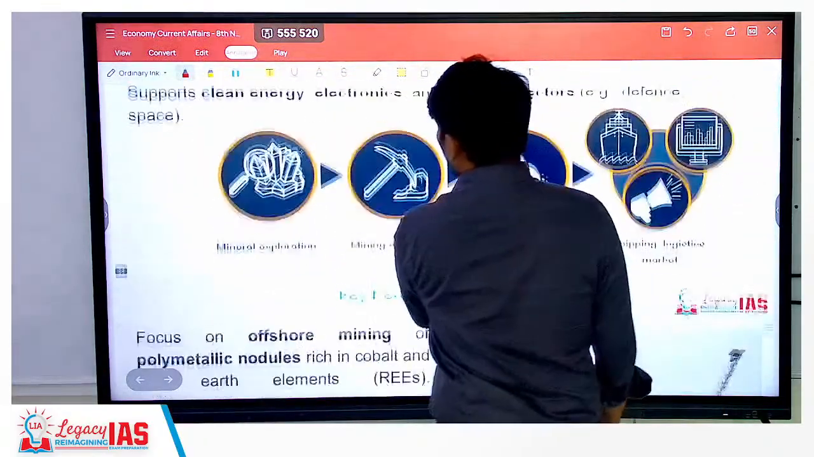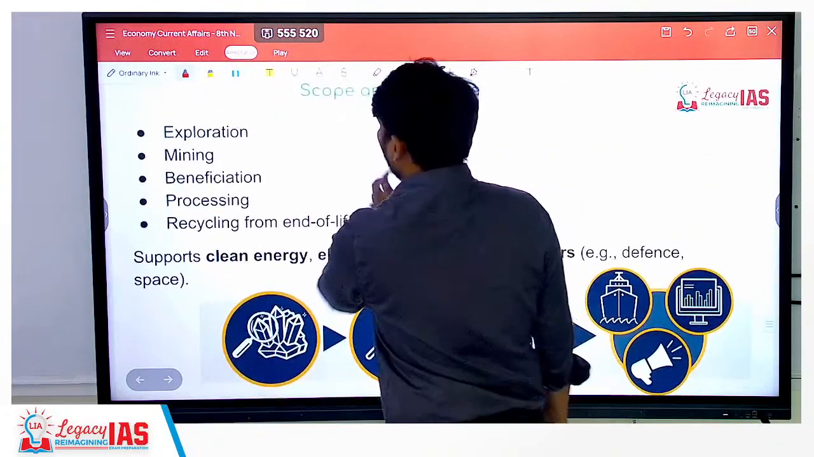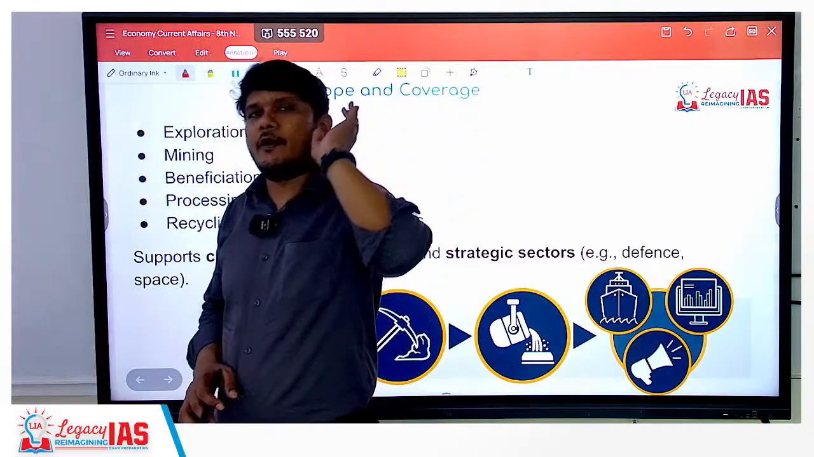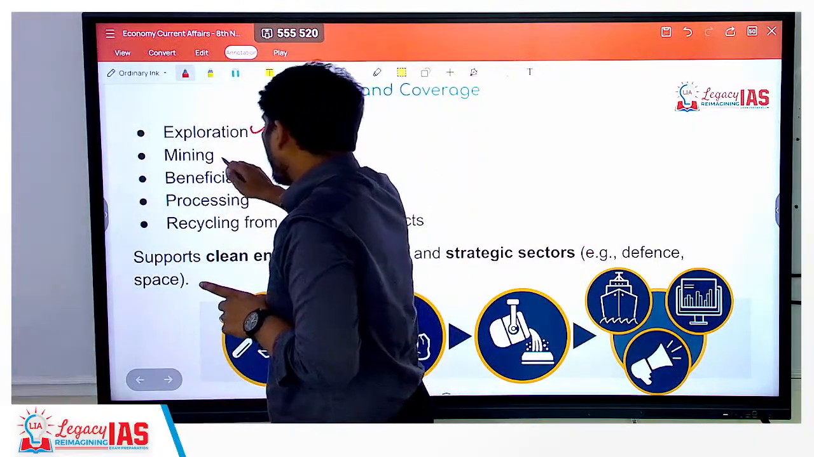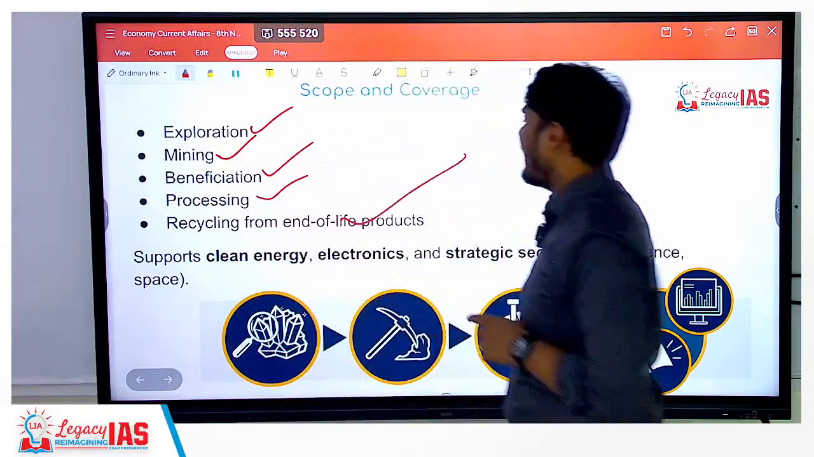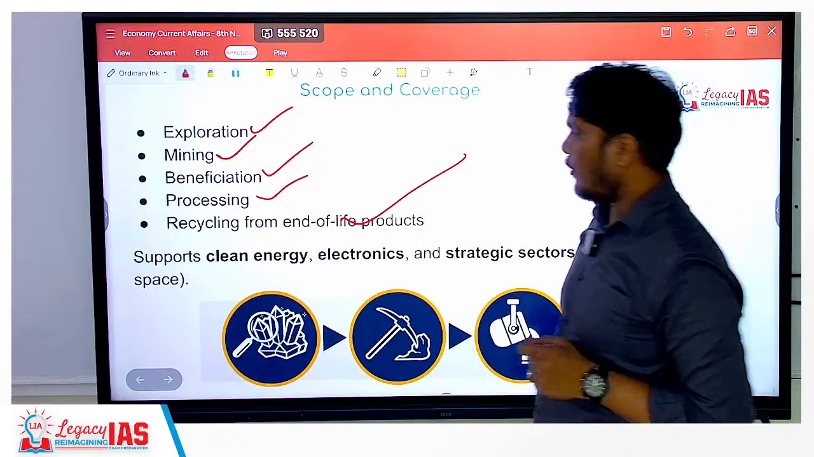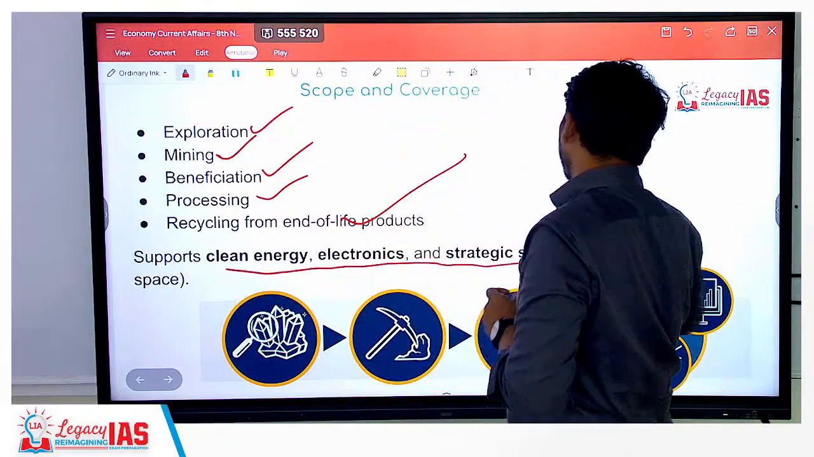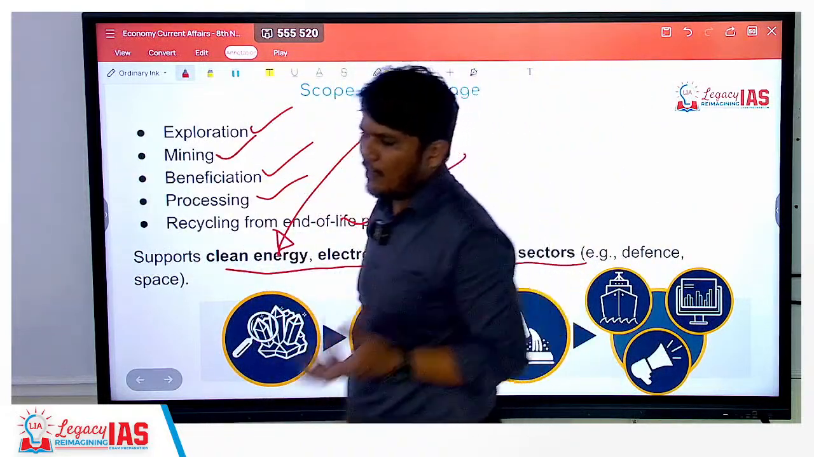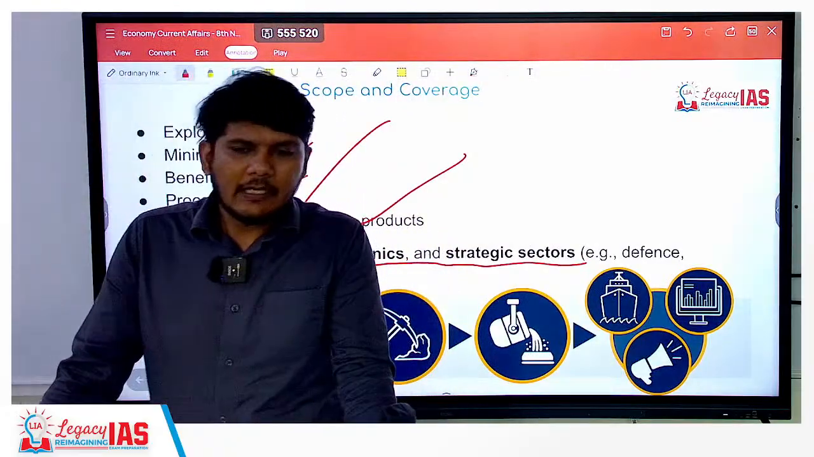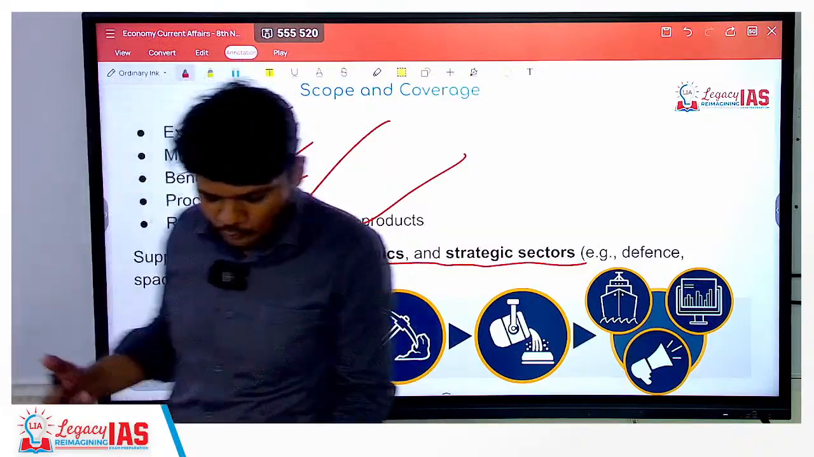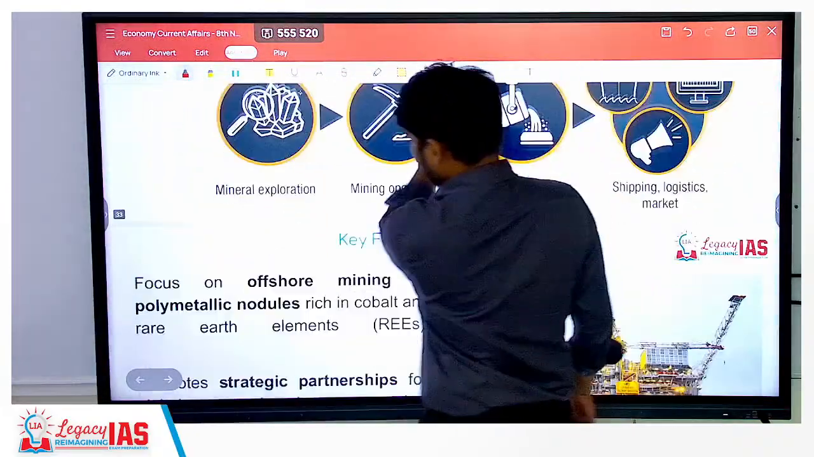Right. Now let's look at the scope and coverage. This mission covers the entire series of processes: exploration, mining, beneficiation, processing, and recycling from end-of-life products. It also supports clean energy, electronics and strategic sectors. Remember, any such project which comes will mostly have the concept of clean energy, climate change and so on. It's always there, so this is something you can generally remember.